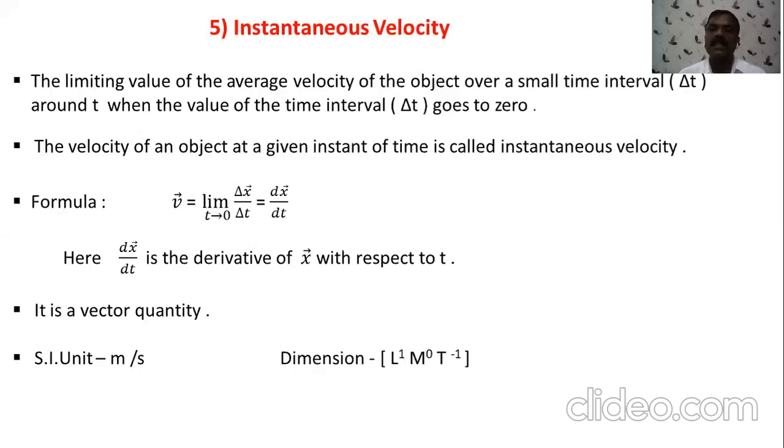So instantaneous velocity is the limiting value of the average velocity for a very small time interval, and it is written as dx by dt. So it is given in terms of a derivative. In the last topic, we have seen about d by dt. It is a form of derivative. So it is written as the derivative of x with respect to time. It is also called the instantaneous velocity.